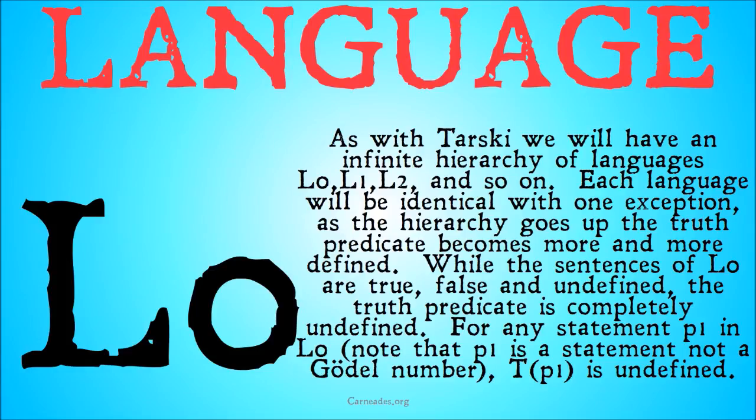As the hierarchy goes up, the truth predicate becomes more and more defined. And because it becomes defined in a predictable pattern, we're going to be able to combine all those languages together and explain where the truth predicate exactly is defined and where it is undefined. While the sentences of L0 are true, false, and undefined, the truth predicate is completely undefined. For any statement P1 in L0, note that P1 is a statement, not a Gödel number, T(P1) is undefined in L0, because any statement that you put the truth predicate over in L0 is going to be undefined.